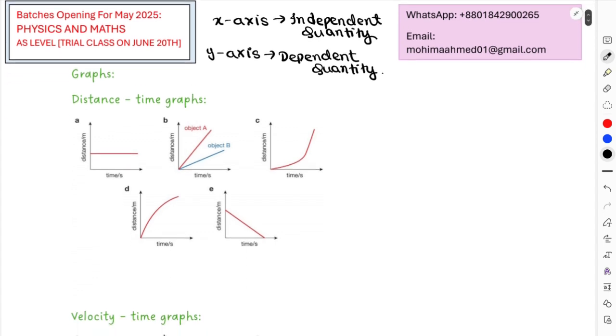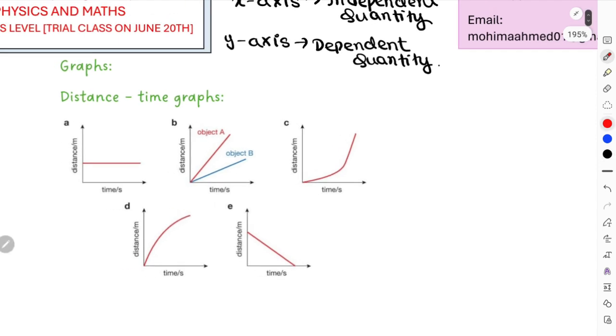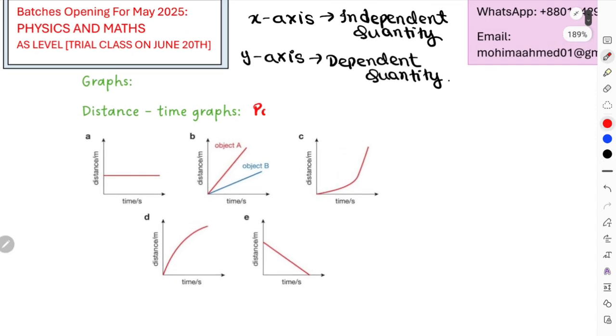So now in this case, there are 5 types of graph, as you can see. Distance-time graphs are actually scalar quantity graphs, so they will never include a negative axis. For all the cases, even if it changes direction, it will always remain on the positive axis. So this is a positive axis graph, that is important to understand. Positive axis, because this is a scalar quantity graph.